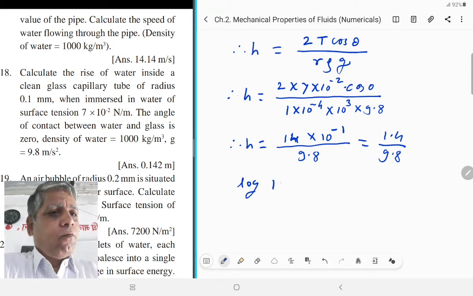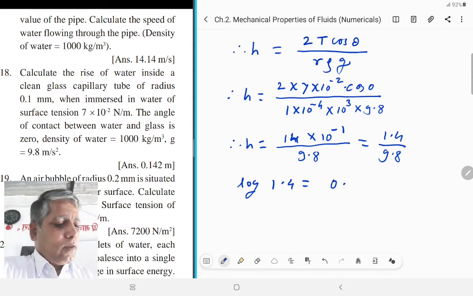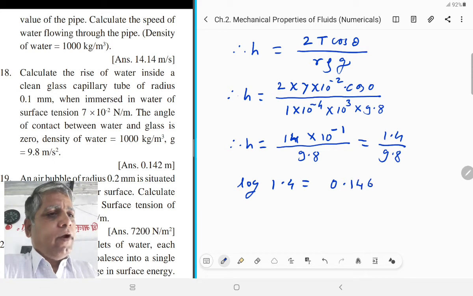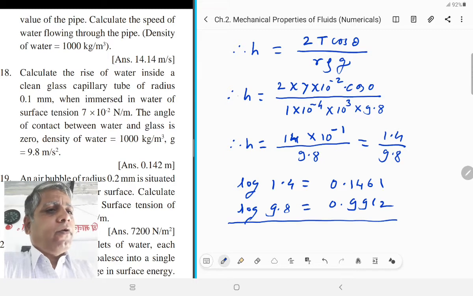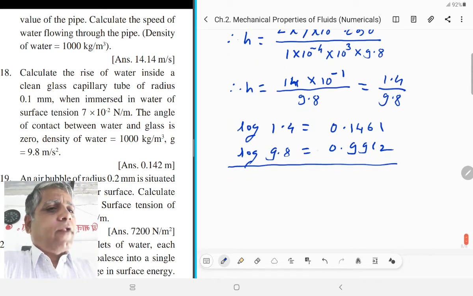Log of 1.4 is equal to characteristic 0 and mantissa 1461, and log of 9.8 is equal to characteristic 0, mantissa 9912. Here it is a quotient, so subtract the logs.